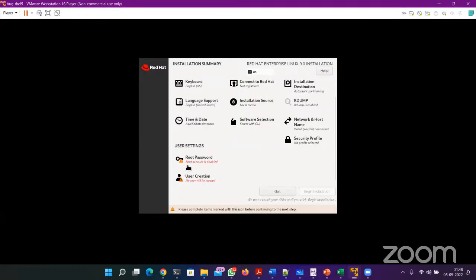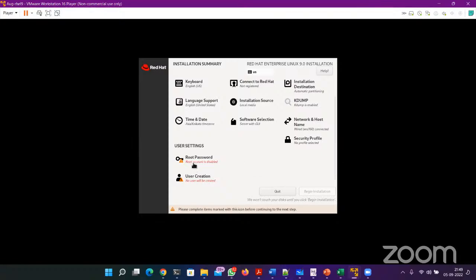All right. So the last thing is set a root password. Root is a user who is the administrator in Red Hat Linux, in Linux overall, in general. Username is root and root is the administrator or super user.